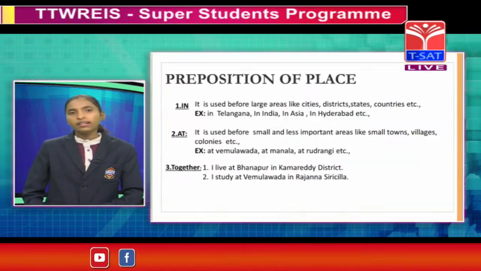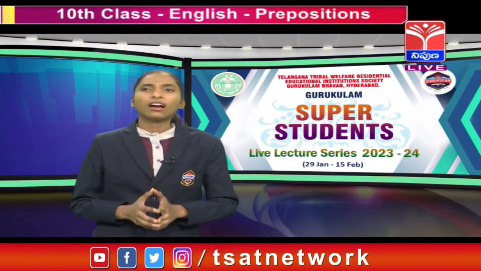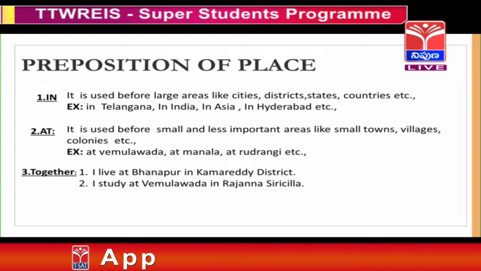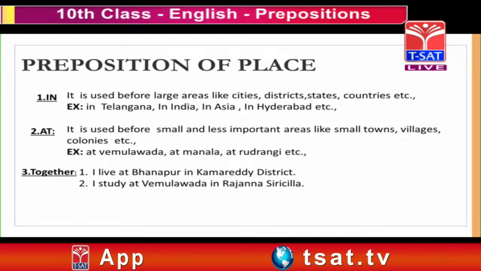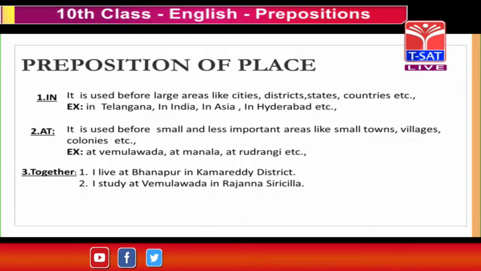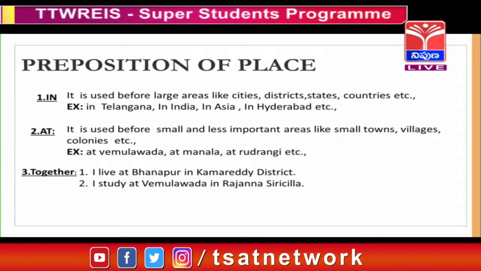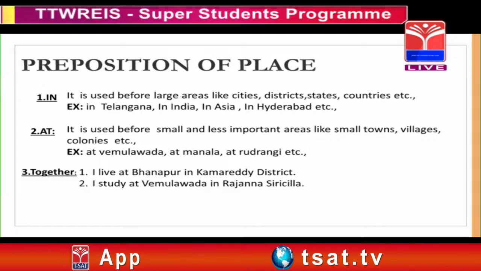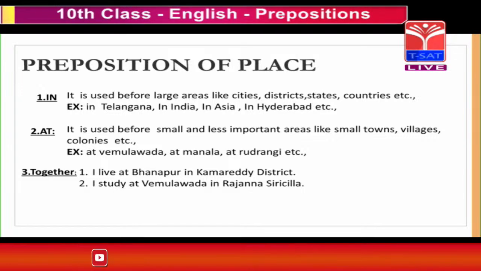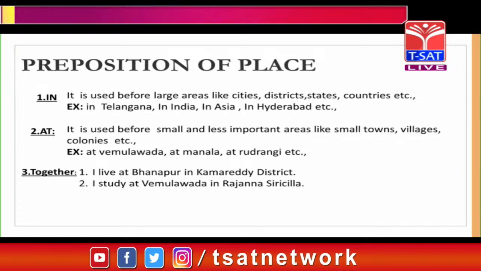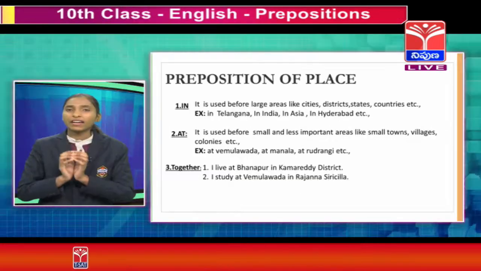Firstly, I will explain the preposition of place. We know that examples of prepositions are in, at, on, with, of, for, etc. Here I have chosen two examples: in and at. Firstly, I will explain in. In is used before larger areas like cities, districts, countries, states, etc. For example, in Telangana, in India, in Asia, in Hyderabad, in South Korea, etc. They are all examples of the preposition of place in. Next, the preposition of place when we use the example at.